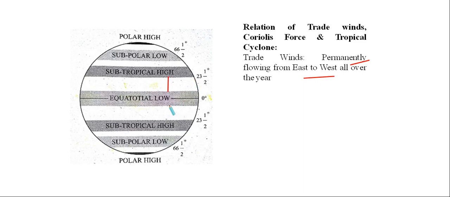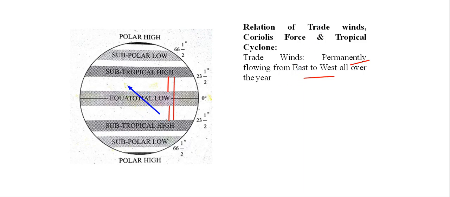And in the southern part, we have 23.5 south. This is the Tropic of Capricorn. So the entire region is the tropical region. And in this tropical region, the predominant wind pattern is trade winds. These trade winds are constantly flowing from east towards west. That's why they are the easterlies.